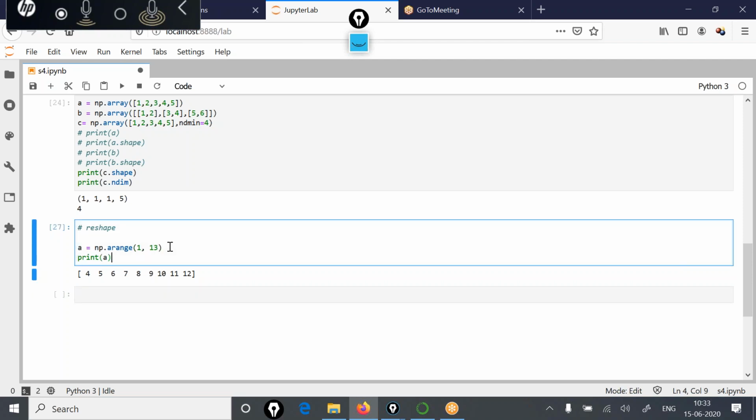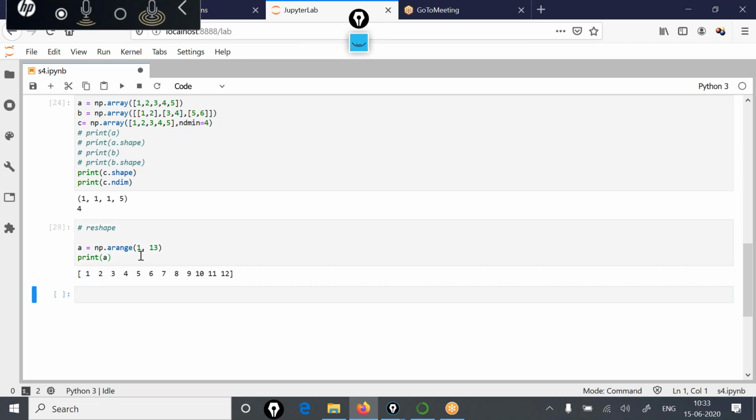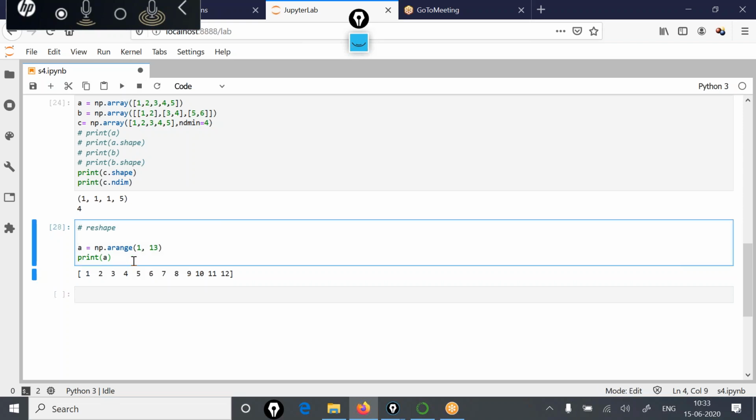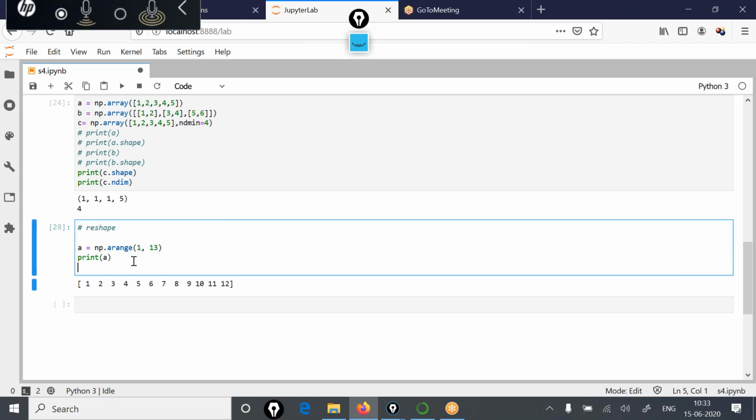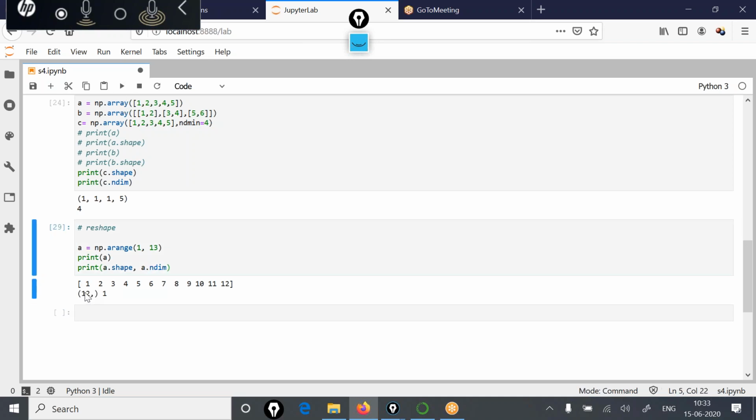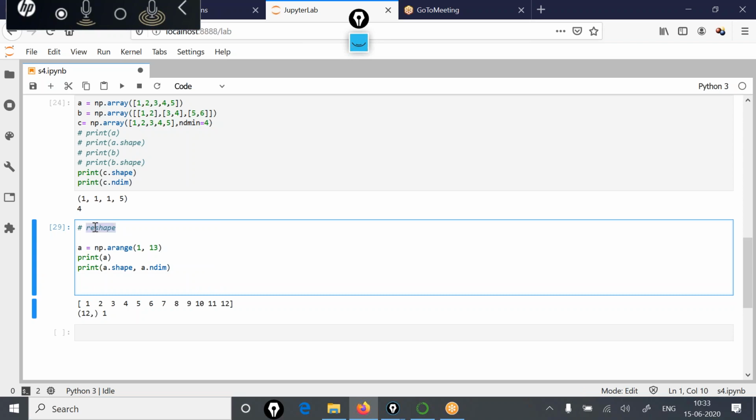So now here if I display A, you will see that A is a one-dimensional array. If I write print A dot shape or A dot n dimensions, you will see it is holding 12 elements, and dimension is 1 only. But what this reshape method will do, it will reshape the array. Means you can create a two-dimensional array now from these elements.